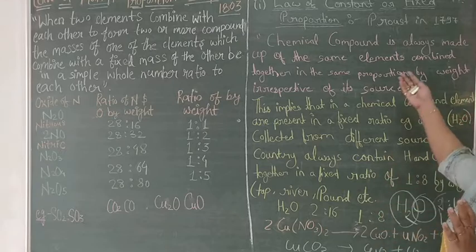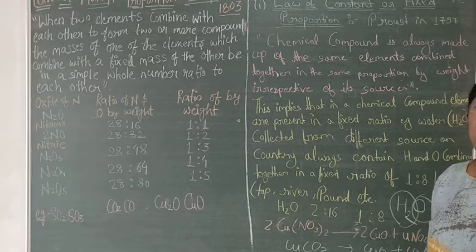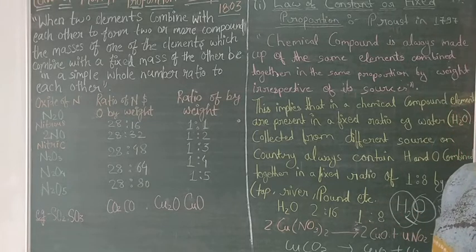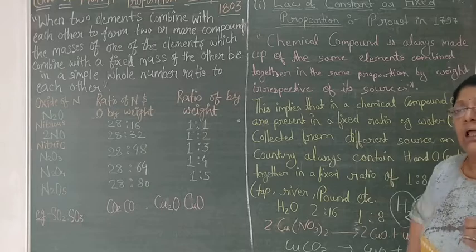That's the law of constant or fixed proportion. The elements in a compound's formula will remain constant according to their ratio or mass. This is the law of constant proportion.